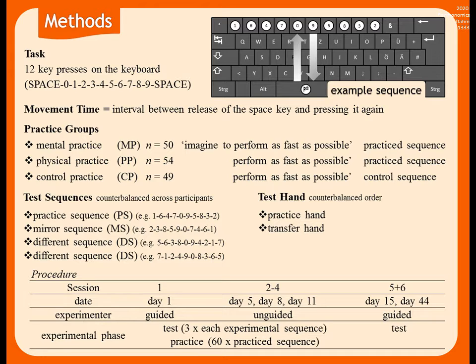During practice, the mental practice group released the spacebar, kept the finger on the spacebar, and imagined pressing the numbered keys. At the moment they imagined returning back to the spacebar, they actually pressed it. The physical and control groups actually pressed the numbered keys during practice as they did during tests. The control group, however, practiced a simple control sequence, which was from left to right or from right to left. The mental and physical practice groups practiced one of the test sequences.